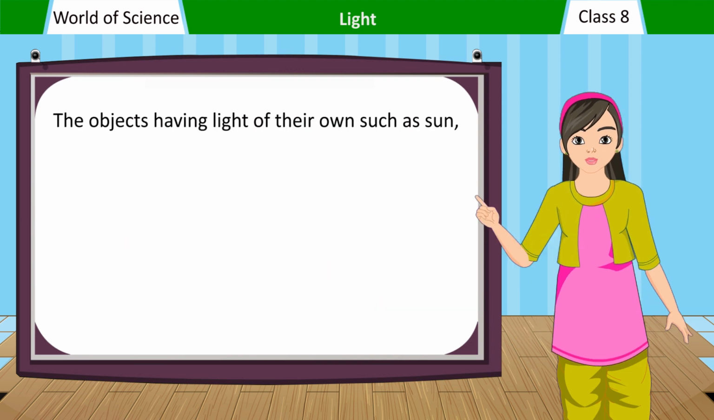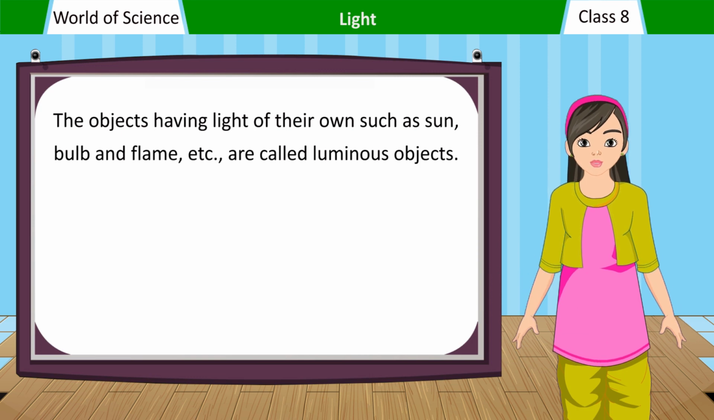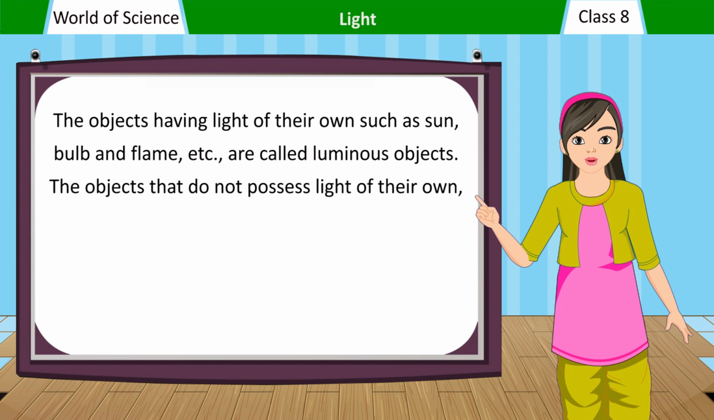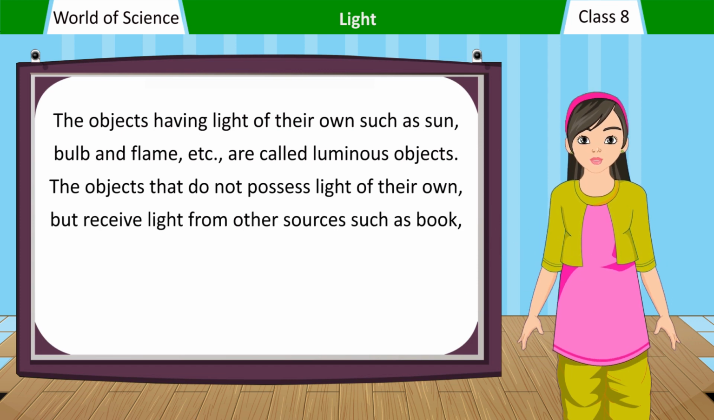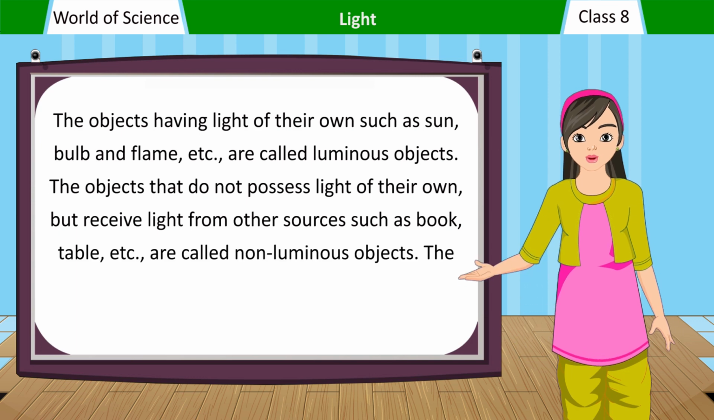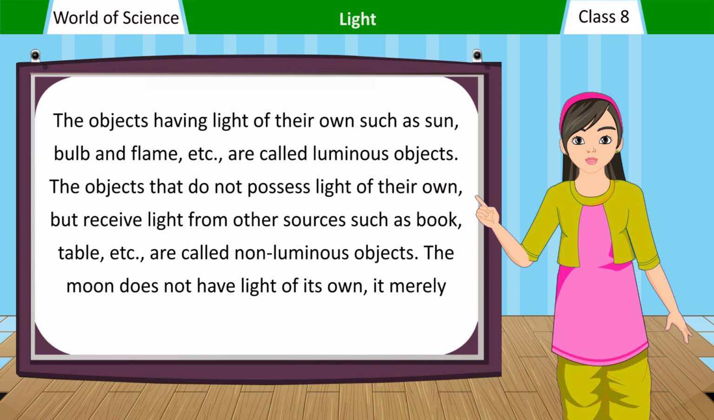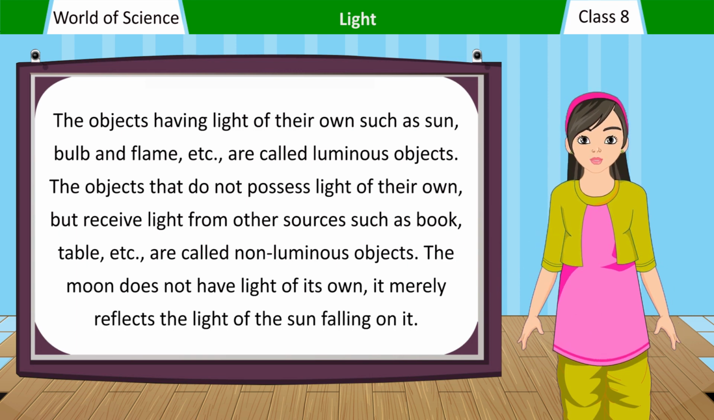The objects having light of their own, such as sun, bulb and flame, etc., are called luminous objects. The objects that do not possess light of their own, but receive light from other sources such as book, table, etc., are called non-luminous objects. The moon does not have light of its own, it merely reflects the light of the sun falling on it.